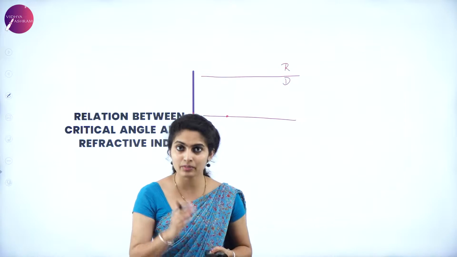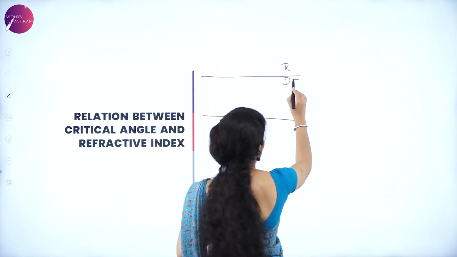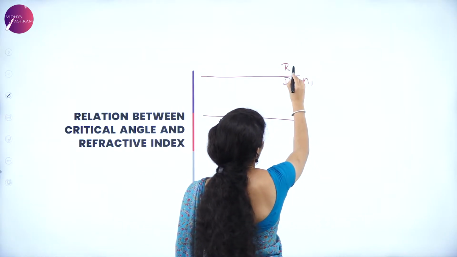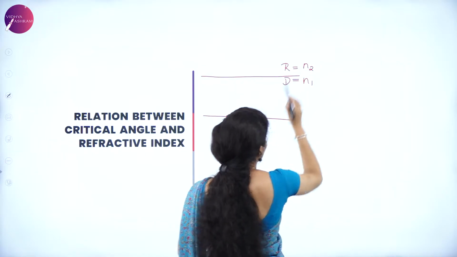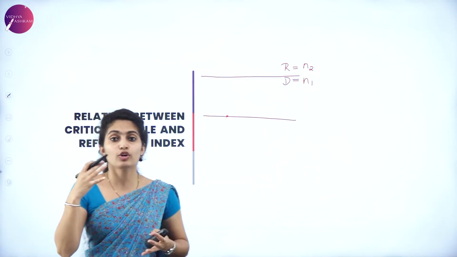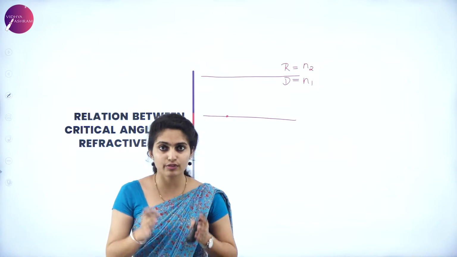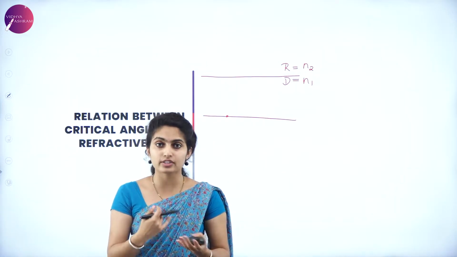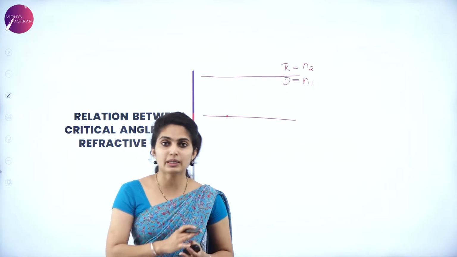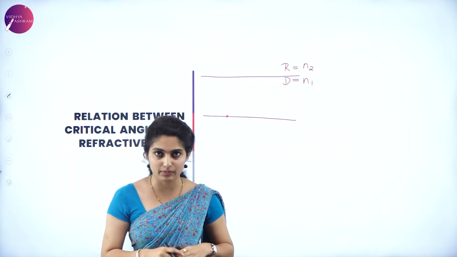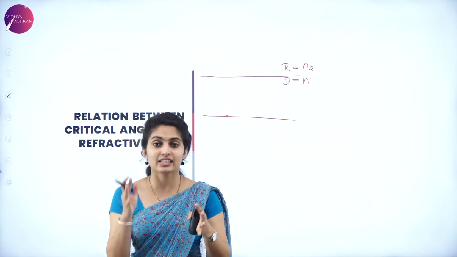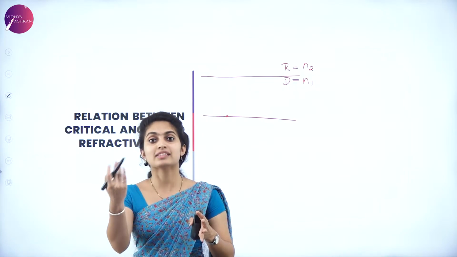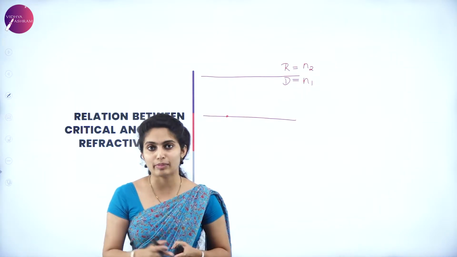It's in the denser medium. That is why the refractive index is called N1 and the rarer medium will be N2, because it's the second medium into which the light travels, from first to second medium. If it is the opposite, that is, the rarer medium comes first and then the denser medium, you will have rarer medium as N1 and denser medium as N2.